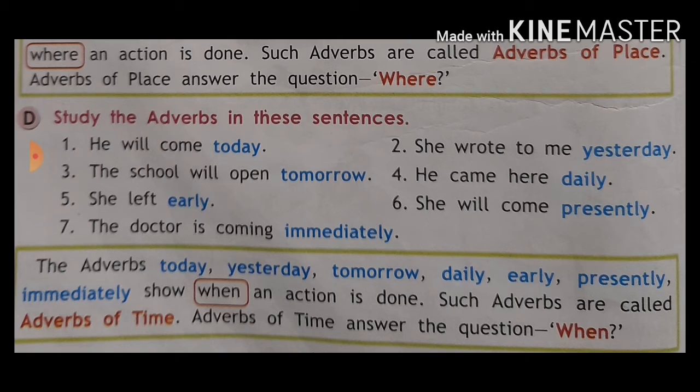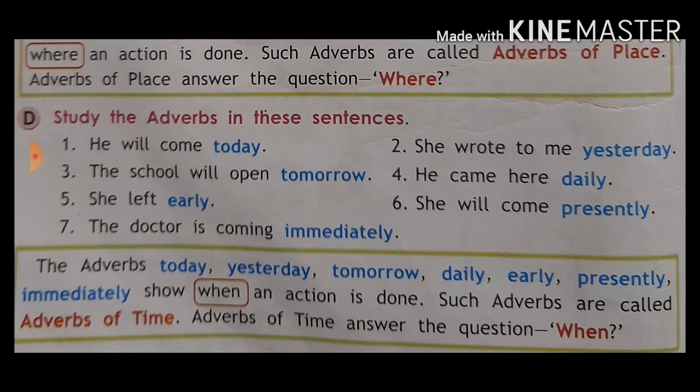Like, he will come. But when will he come? Today. So today is adverb of time. Time दे रहा है ना कोई वो. It gives us the particular time, like today, yesterday, daily, whatever. He will come today. When will he come? Today. So today is adverb of time.